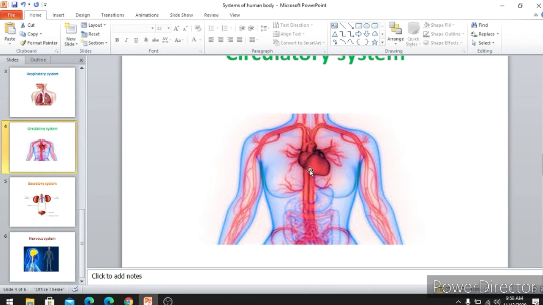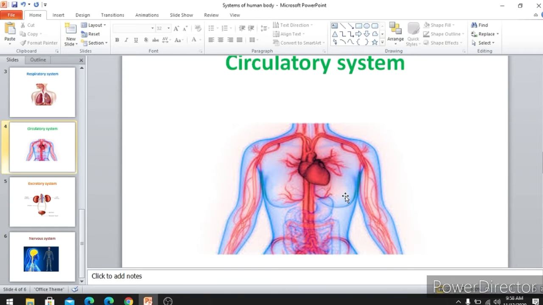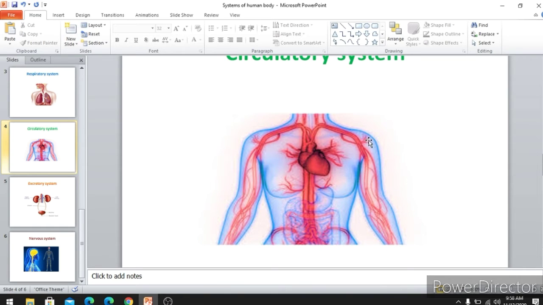So arteries are taking blood from the heart to different parts of the body. The blue color veins will collect impure blood and bring it back to the heart. So this is called pumping the blood.